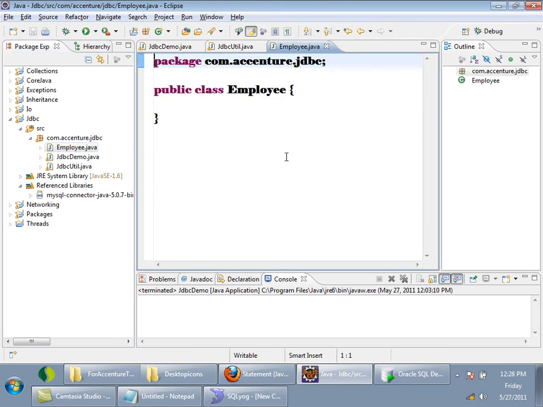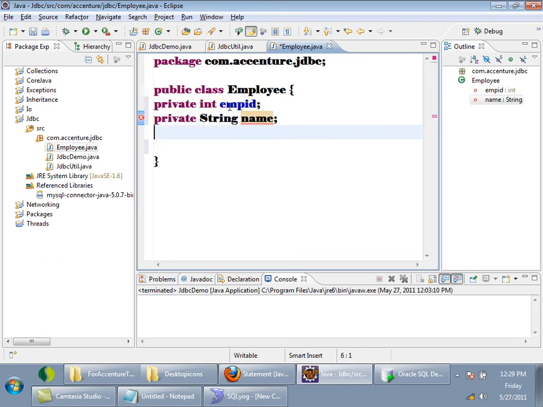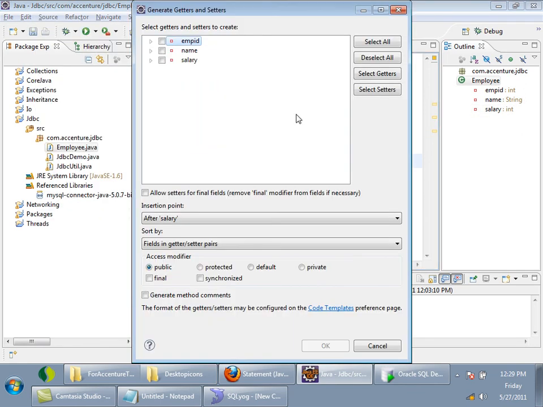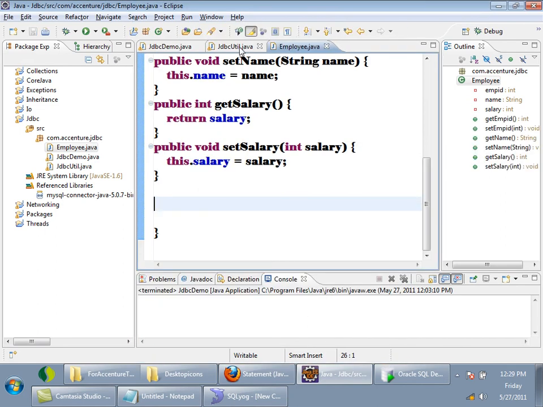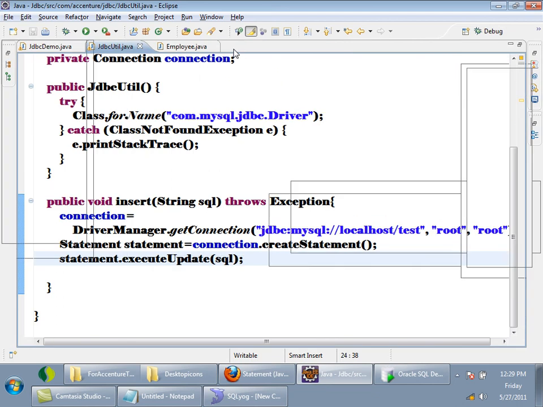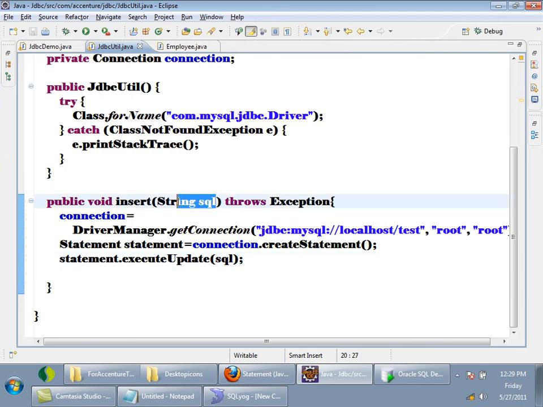Here I'll write private int empid, private String name, private int salary. Then give getters and setters. And then in the JDBCUtil, I'll modify this insert method to take Employee.